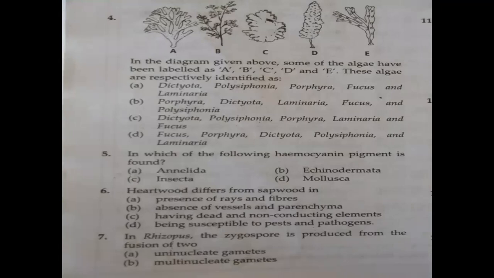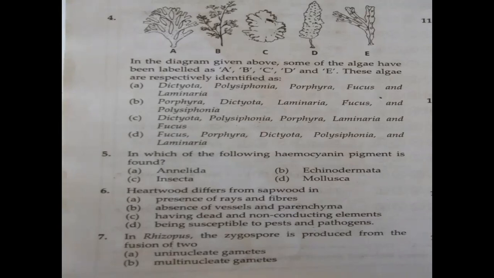So can you identify which is the first diagram there? The first diagram should be Dictyota, isn't it? Dictyota. See there, that is why option A and option B both have given Dictyota first. Okay, after that, second plant you identify. Sometimes you identify the first figure and directly come to the conclusion that it is Dictyota, but two options have Dictyota.